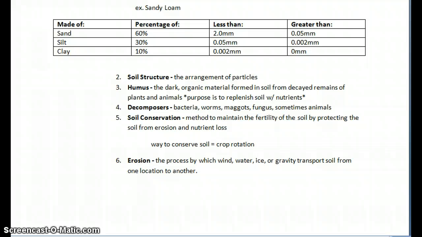The big question. What is weathering? Weathering is the process by which a parent rock is broken down into smaller fragments by chemical or mechanical means.